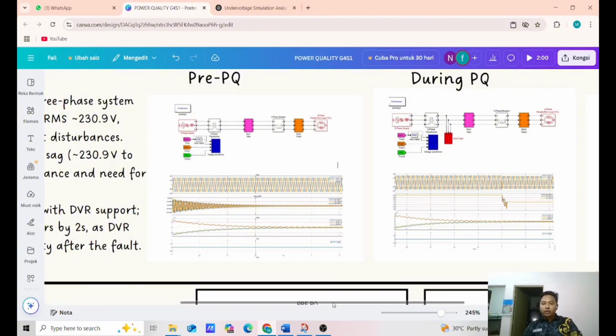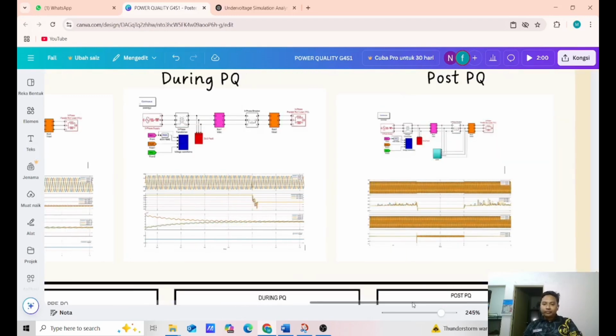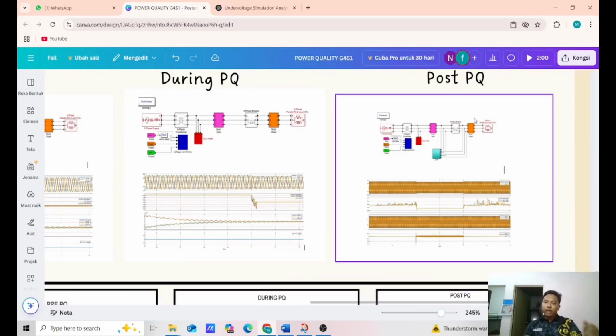Next we will talk about the during PQ. As you can see during the PQ, in the circuit we added the fault, which causes the voltage to drop from around 230.9 to 210 volt. It is showing the power quality disturbance and the need for system protection. And the last one, for the post PQ, as you can see in the circuit, we add the AVR and the DVR support, which supports the voltage drop around 1 second, with the settling time 1 second to 2 seconds to recover.